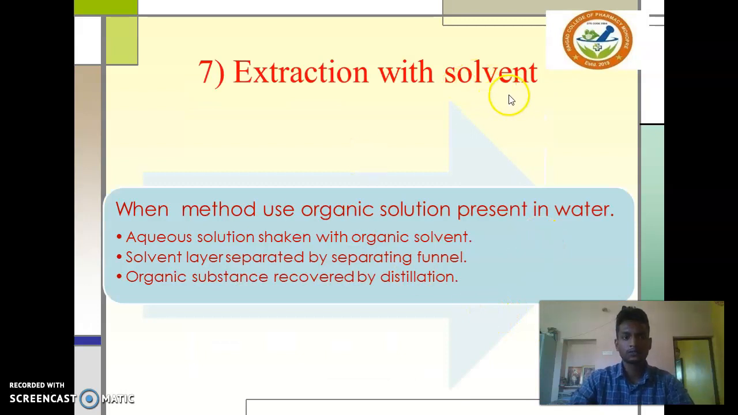The 7th one, extraction with solvent. This method is used when the organic substance is present in water, under a specific type of condition. The aqueous solution is shaken with the organic solvent. These are the steps. The solvent layer is separated by a separating funnel, then the organic substances are recovered by distillation.